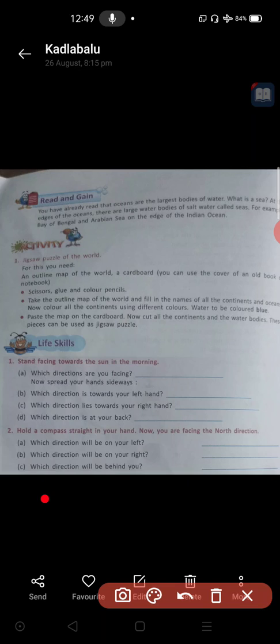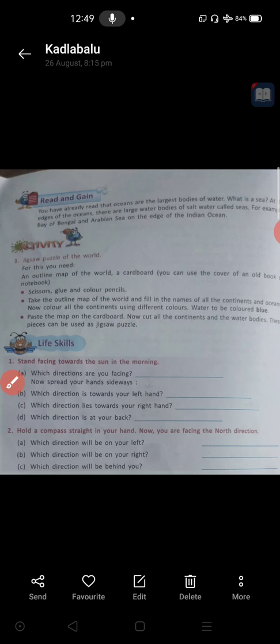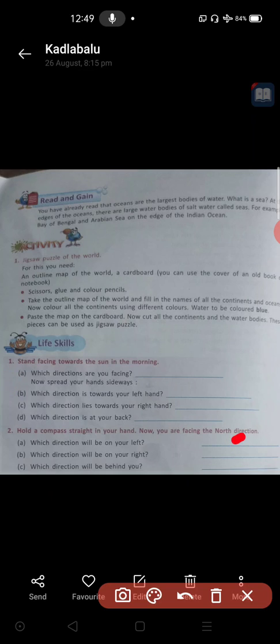And now which direction will be on your left? Now you show your left hand, facing toward the north direction. It means you are facing toward the north direction, you show your left hand, and which direction will come to your left, that name you have to write here. Second one, which direction will be on your right? Now the left side, which direction you need to mention here, and your right side, which direction is there, you need to write here.